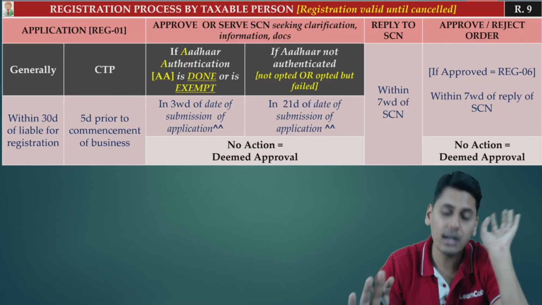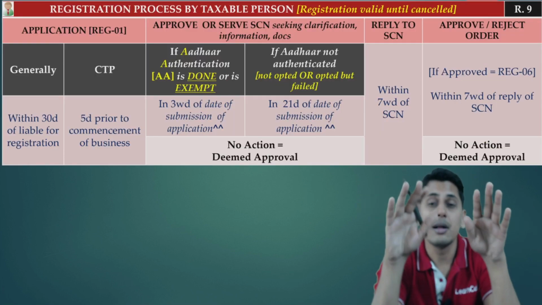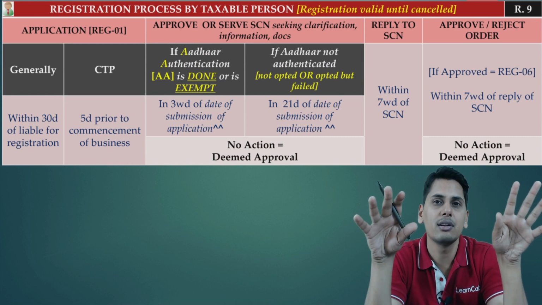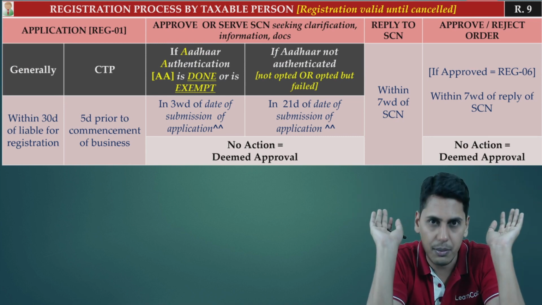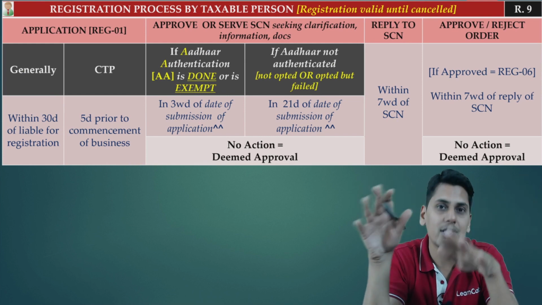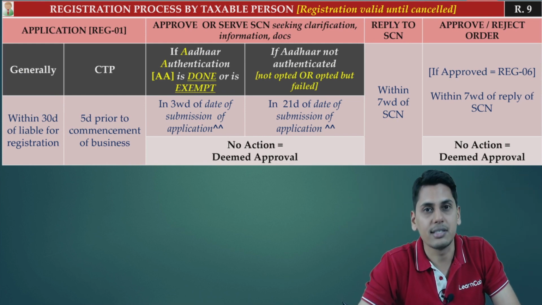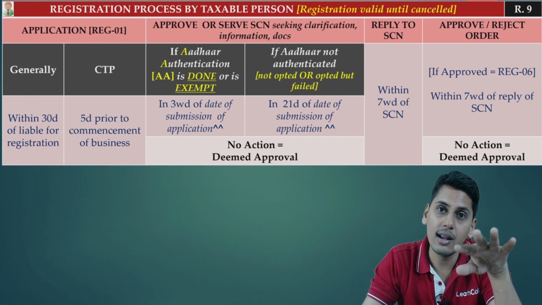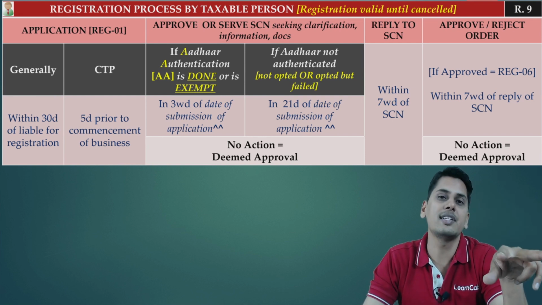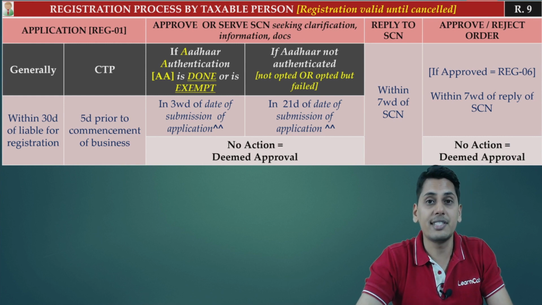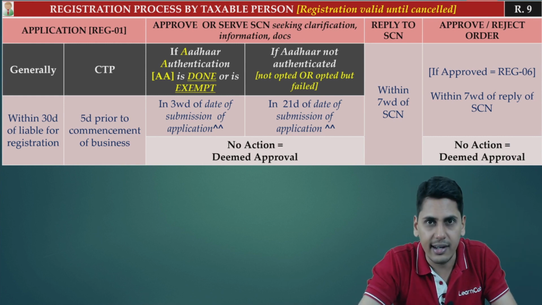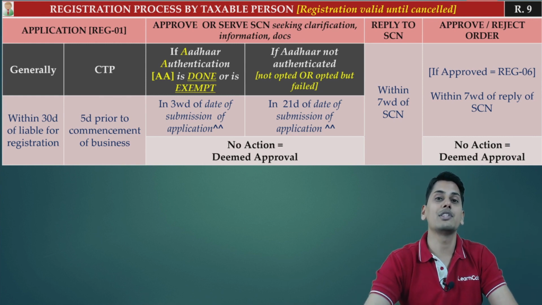So now friends, here we go, have a look at the process. Friends, we have already discussed the change. What was the change that we had discussed? Earlier, the time limit was 60 days from the date of submission of application, within which the officer has to complete the physical inspection. And friends, please understand, earlier, if within a period of 60 days the officer did not complete the physical inspection, there was no provision which stated that the registration is deemed to be granted.